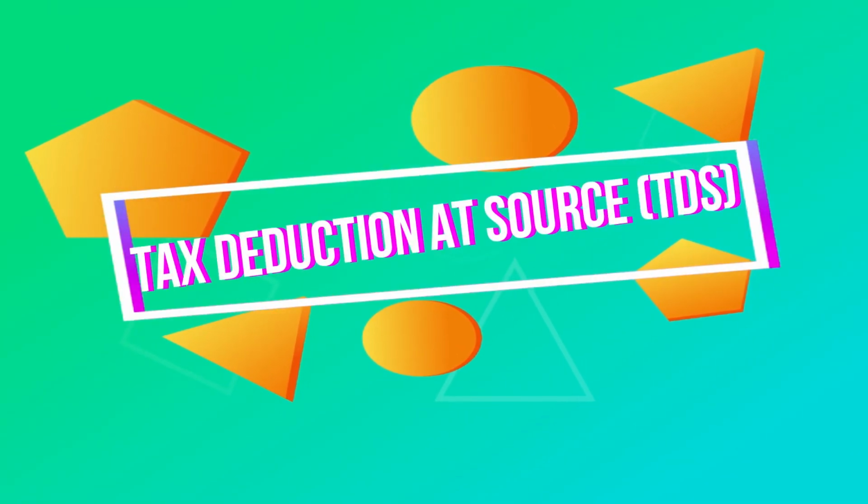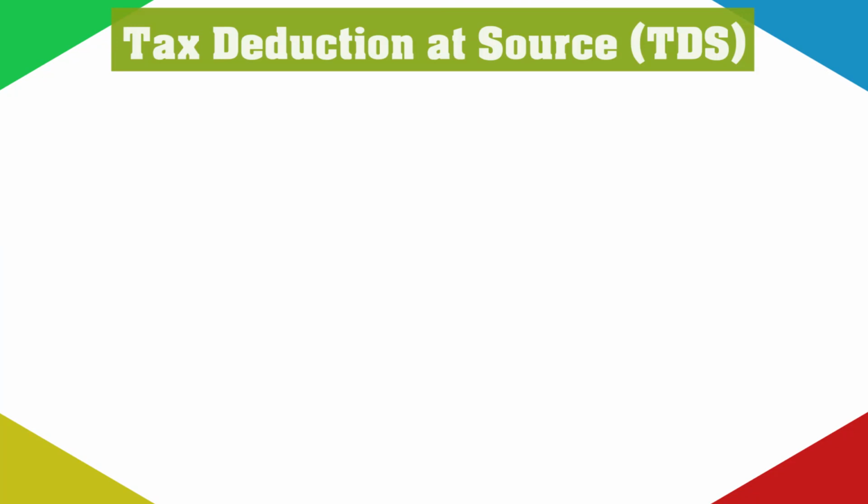Now let us see the topic of tax deduction at source. It is most commonly known as TDS. That is, the income tax department gives some kind of responsibility to the drawing and disbursing officer or any other person liable to pay to the assessee or any other person.